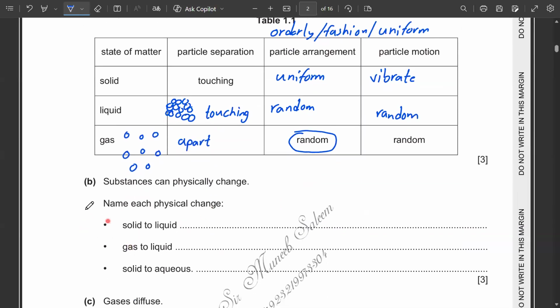Then B part, substances can physically change. Name each physical change. Solid to a liquid: solid converting into the liquid is called melting. When a gas converts into a liquid, it is condensation.